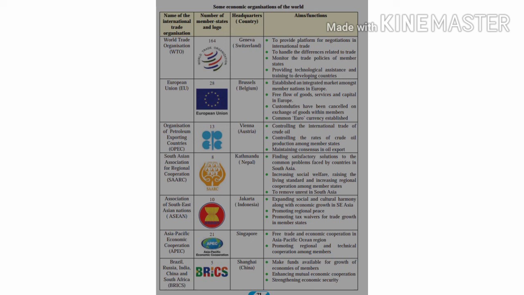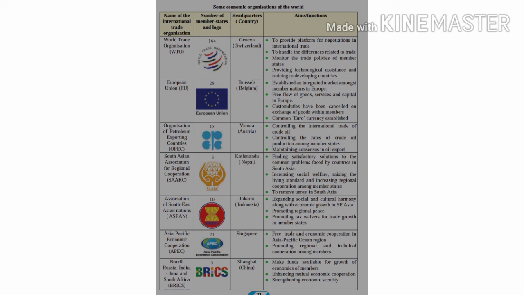The next world organization is the Association of Southeast Asian Nations, popularly known as ASEAN. There are 10 members in this organization, and the headquarters is located at the capital city of Indonesia, that is Jakarta. The aims and functions are to expand social and cultural harmony along with economic growth in Southeast Asia, to promote regional peace, and to promote tax waivers for trade growth in member states.